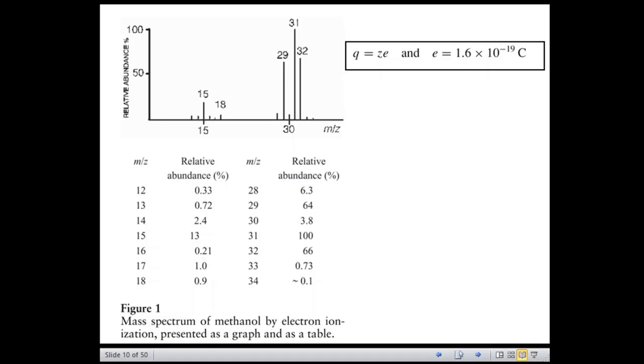So in the spectrum of a pure compound, the molecular ion, if present, appears at the highest value of m/z, followed by ions containing heavier isotopes, and that gives the molecular mass of the compound.